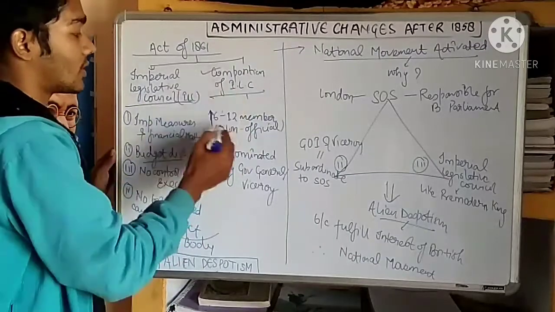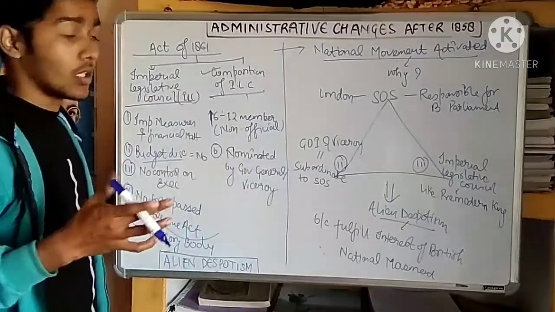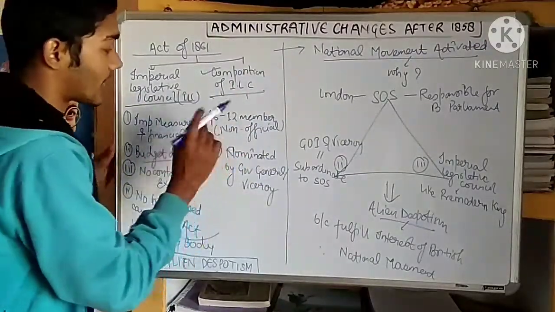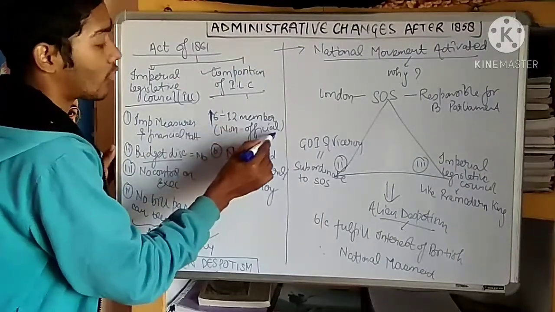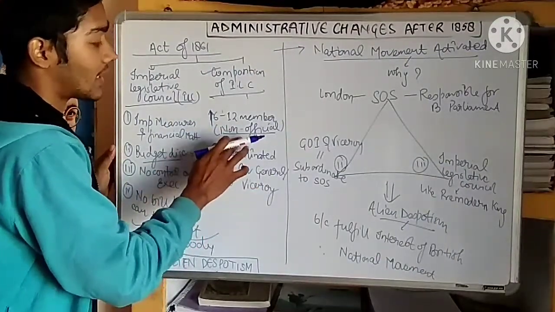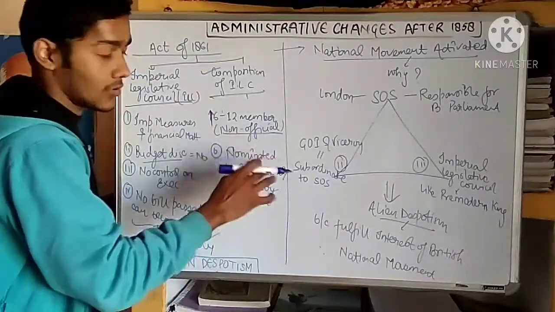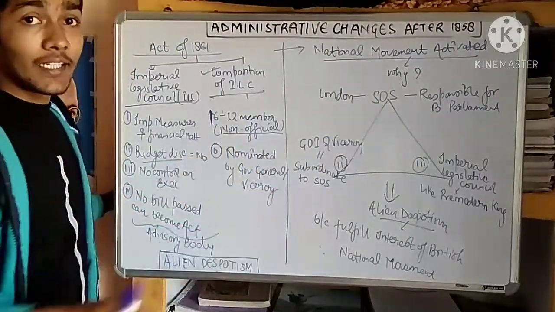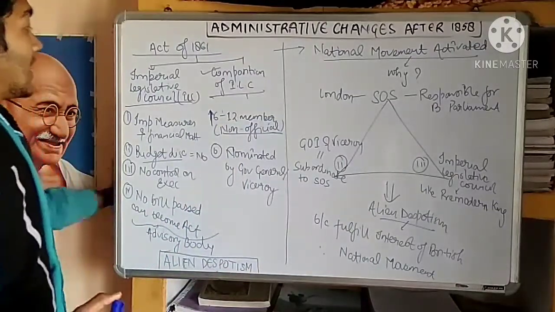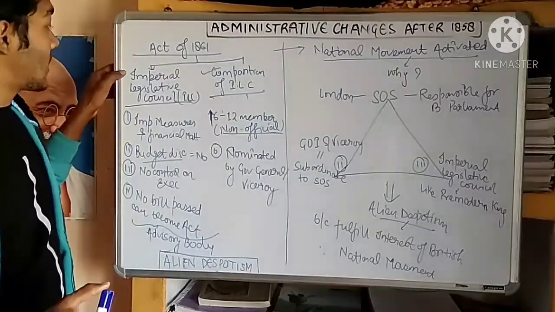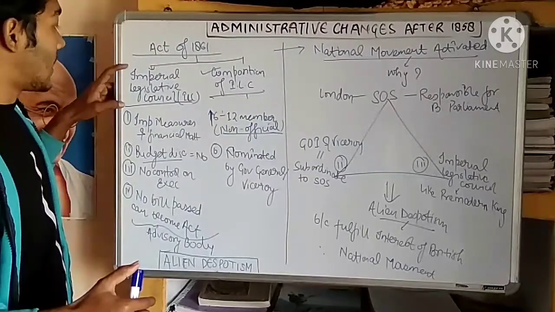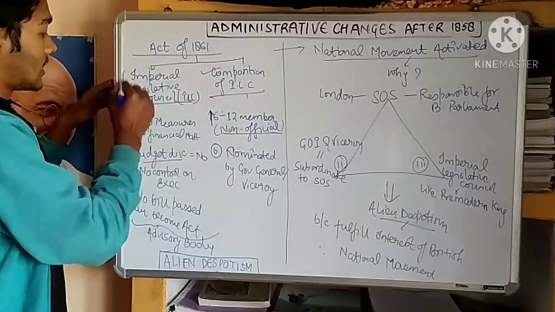The Viceroy had the power to add between 6 and 12 non-official members. Non-official means that they could be either British or Indians. So the first time the Indians got entry into the Legislative Council of the British, that is the Imperial Legislative Council of India. This is at the central level.